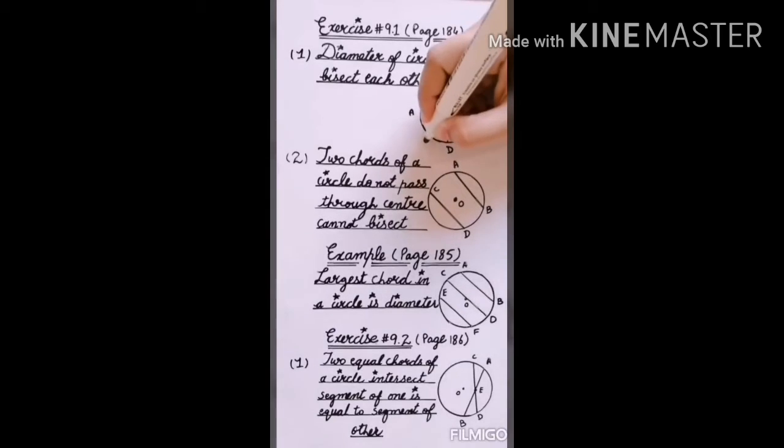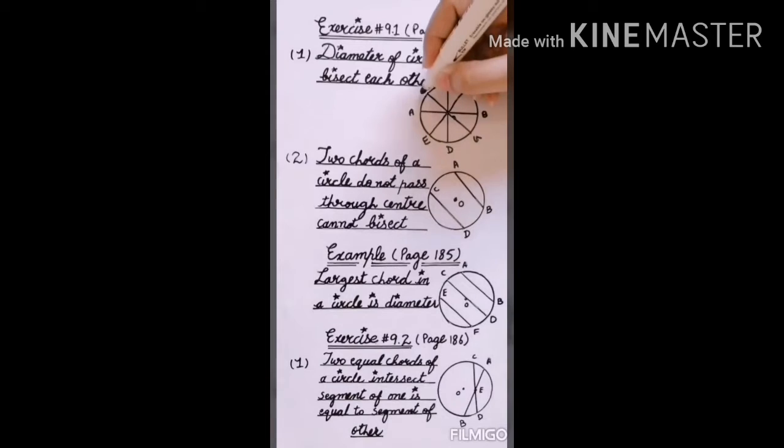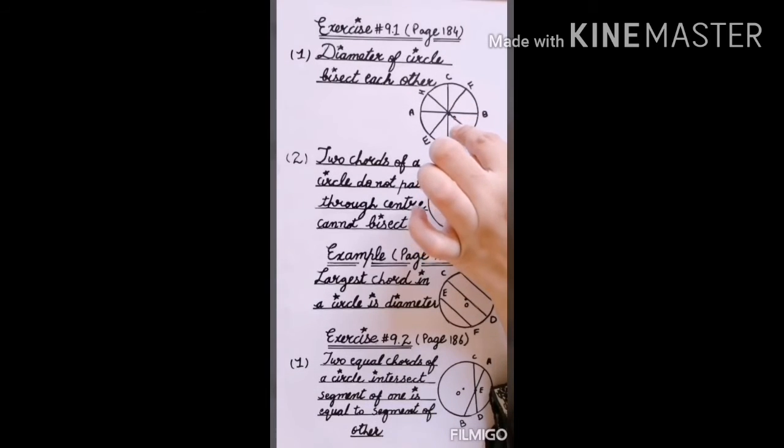this is EF, and you can take this diameter GH. The diameters EF and GH also, you can observe, bisect at one point. So all the diameters bisect at one point.